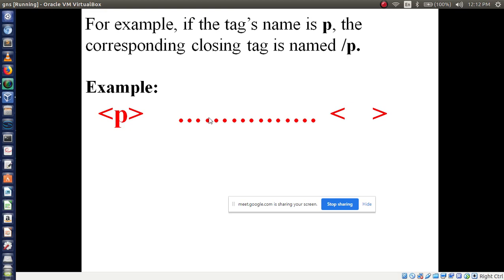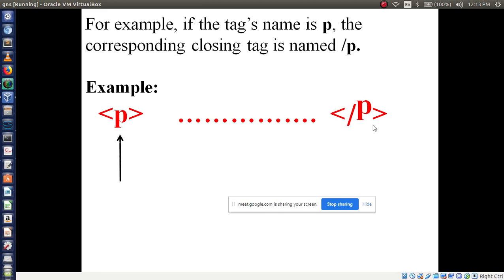Then how to close this P tag? See, first we have to use P tag, same name, right? P, then preceded by slash. This is what? Opening tag then closing tag. I hope it's clear. Opening tag and closing tag.